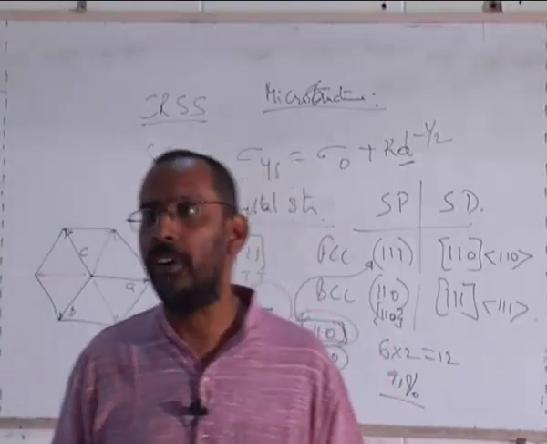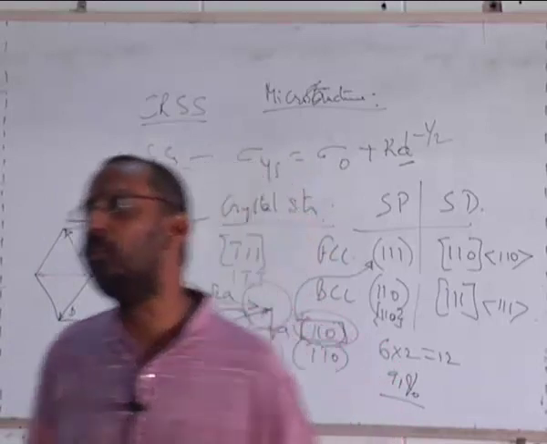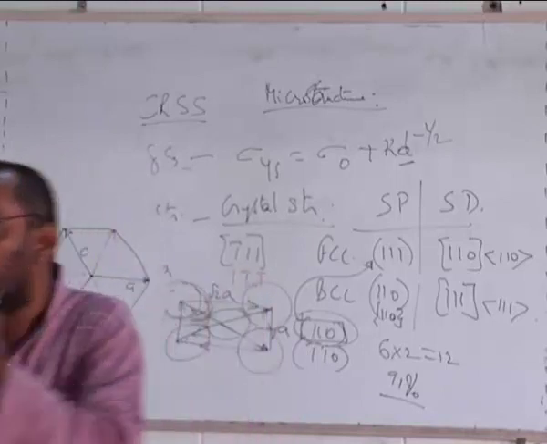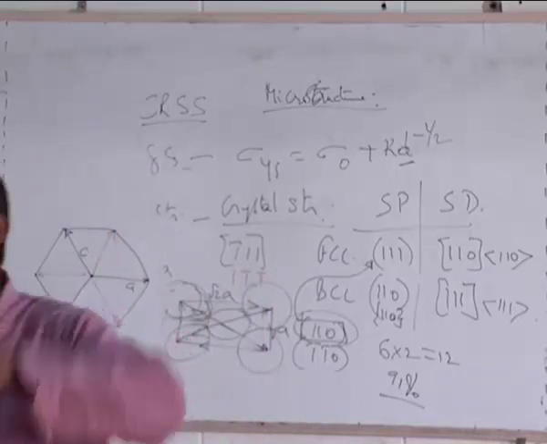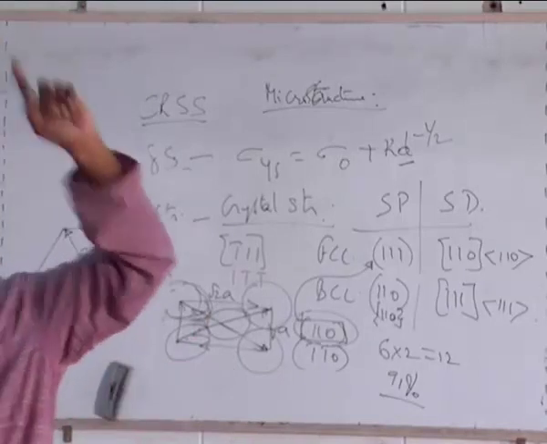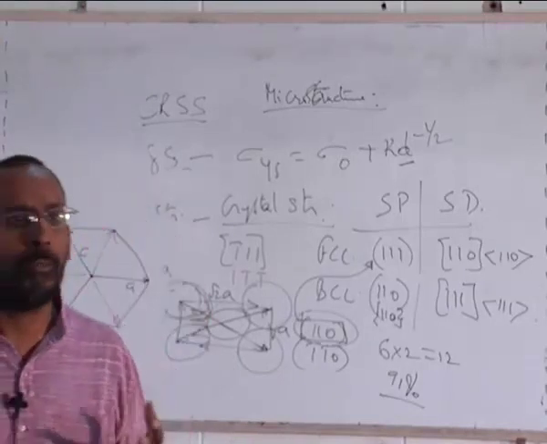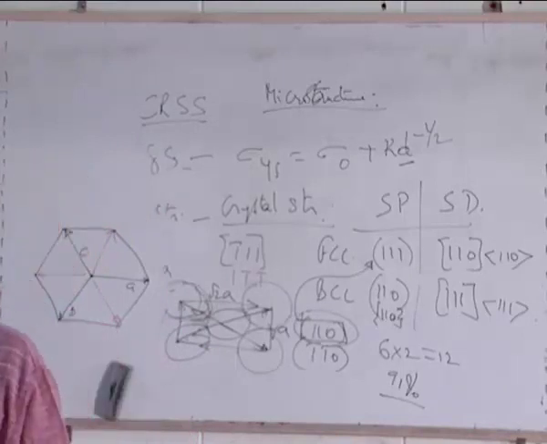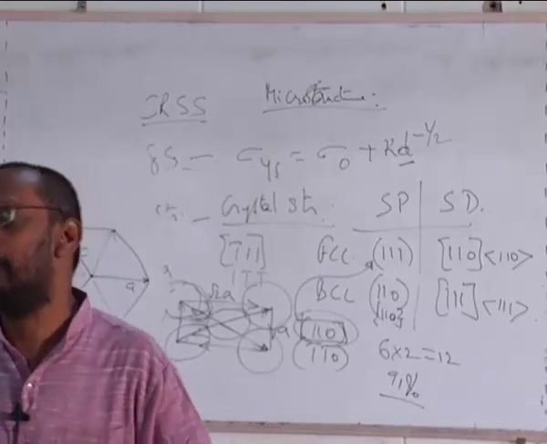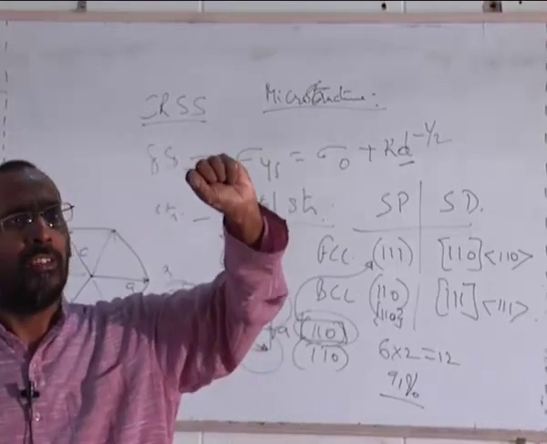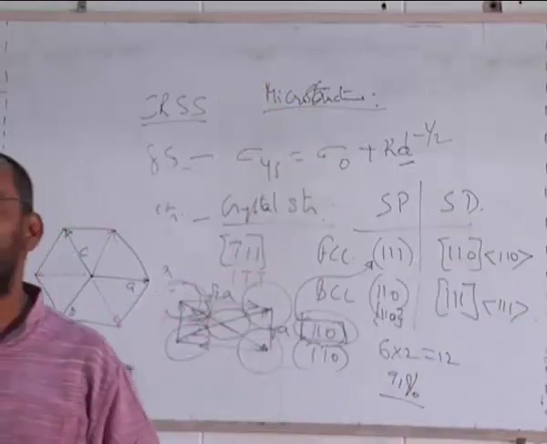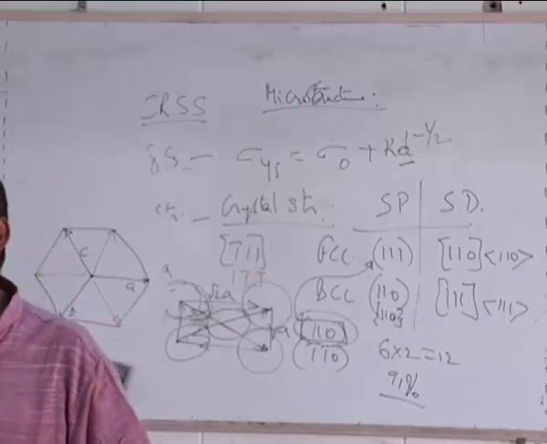Wherever you want to use a material for creep applications, we again use FCC because it has a close-packed structure. Whenever it has a close-packed structure, atoms cannot vibrate so easily. Atoms do not diffuse so easily. And at high temperature, one of the problems in terms of material deformation is called creep. If atoms can easily diffuse, creep can easily happen. So if you choose a structure where diffusion is very difficult, then the creep resistance is very high. So FCC is the ideal material to be used for high temperature applications.